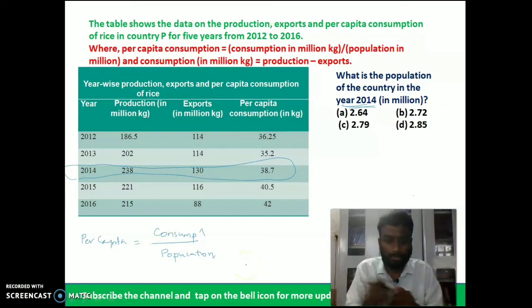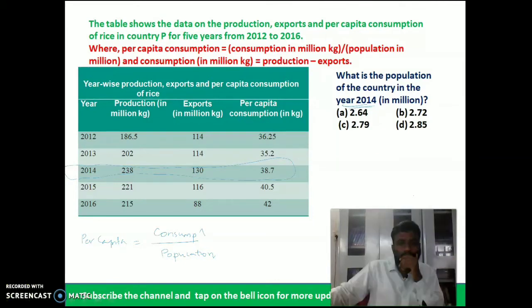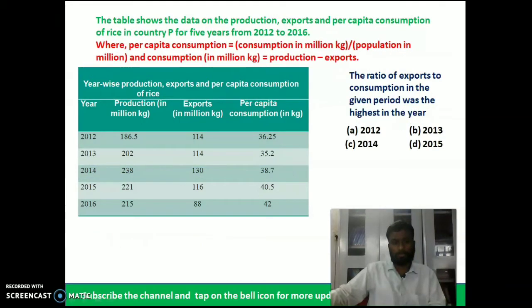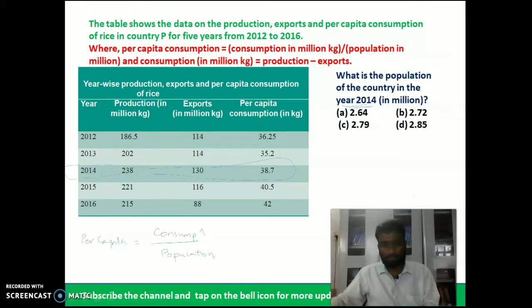So using this formula, we can calculate the population. I hope this is very clear. We will be solving the question, so we have to be very clear in getting the value of the population.